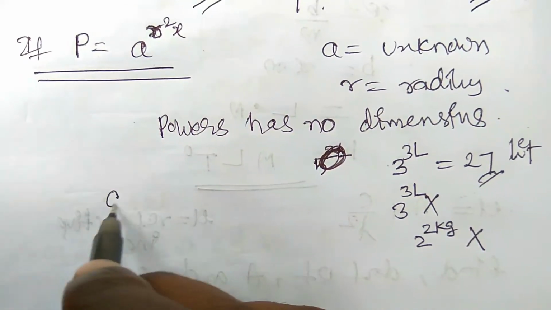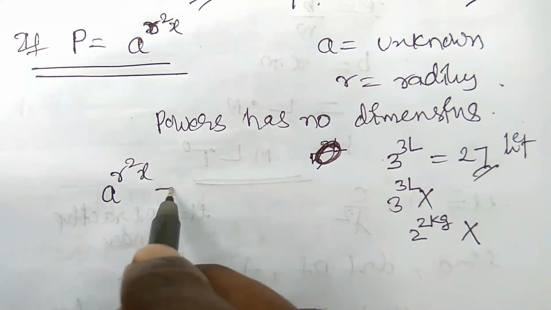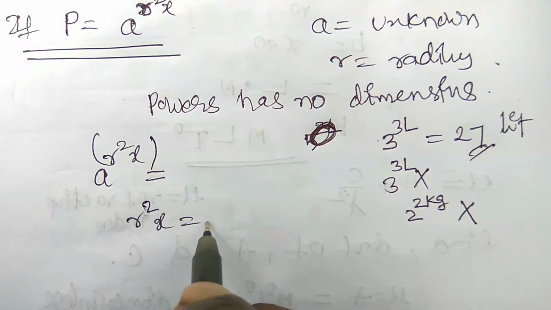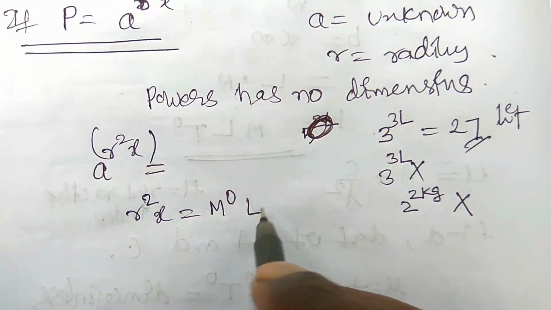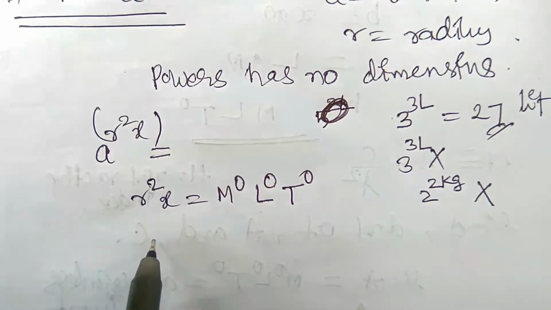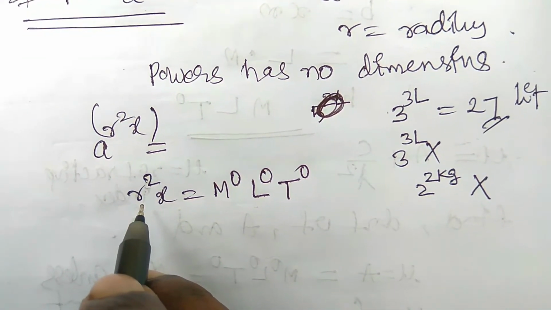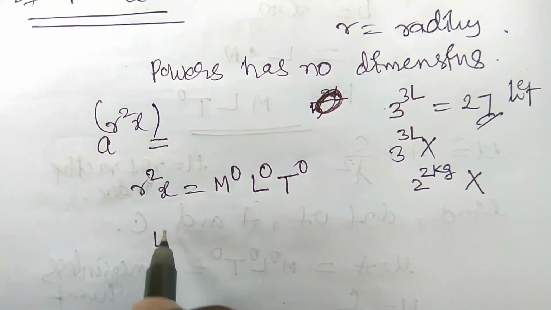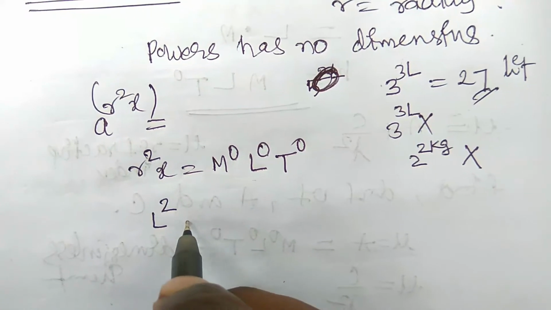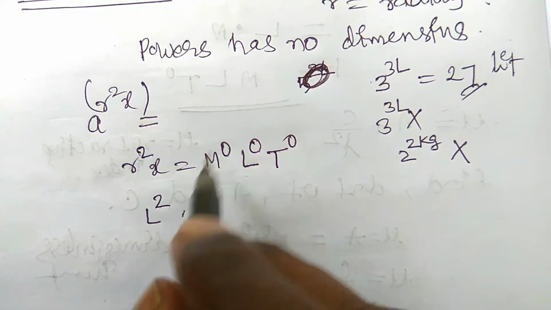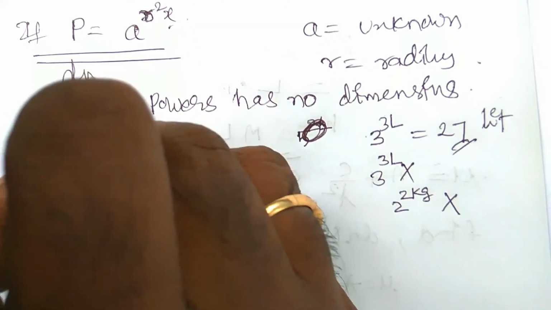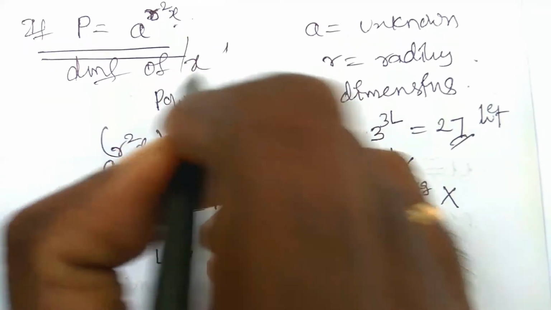So let's say a power r square x is dimensionless. Therefore r square x, the power here, is dimensionless, which means M0 L0 T0. Here you need to find r square, which is L2, since it is a radius, a length. Now you have to find the dimension formula of x, the dimension of x.